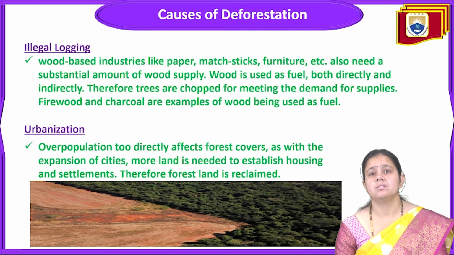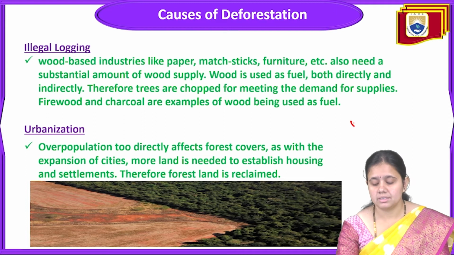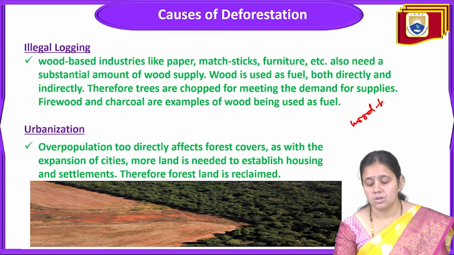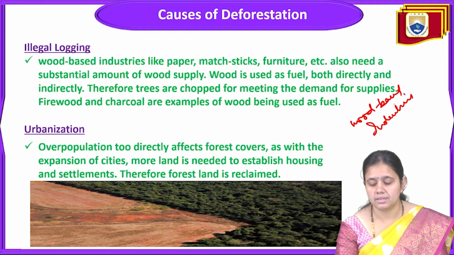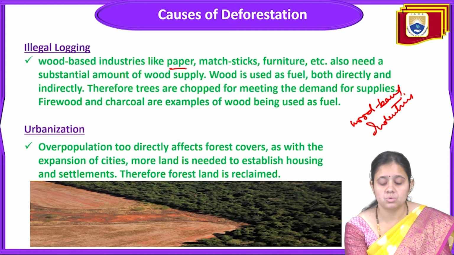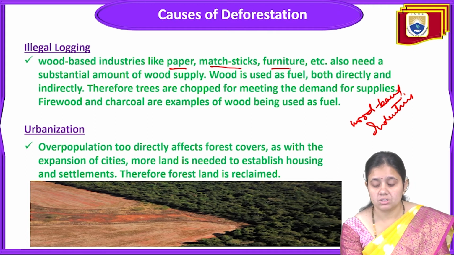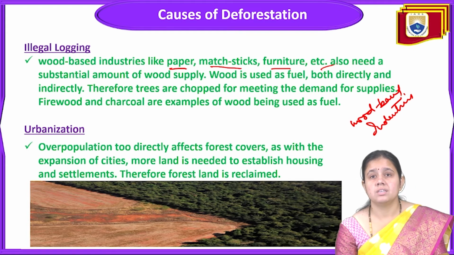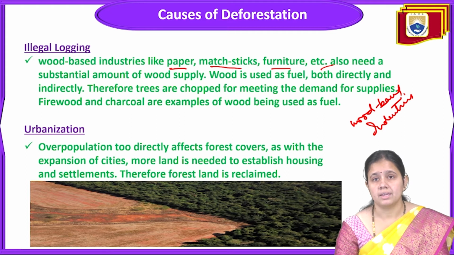The next cause of deforestation is illegal logging. What happens in illegal logging is that there are some wood-based industries, and those industries cut wood for use in paper, matchsticks, furniture, etc. They also need a substantial amount of wood supply, so they will need more wood.